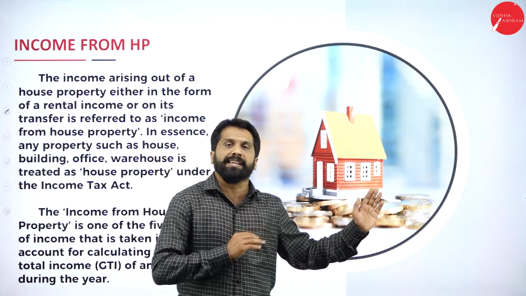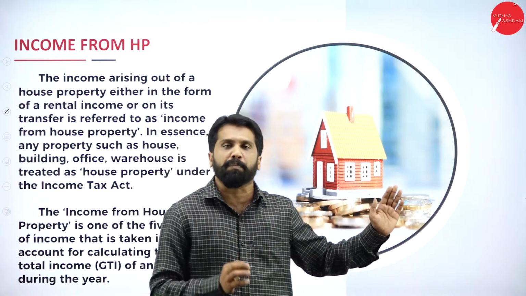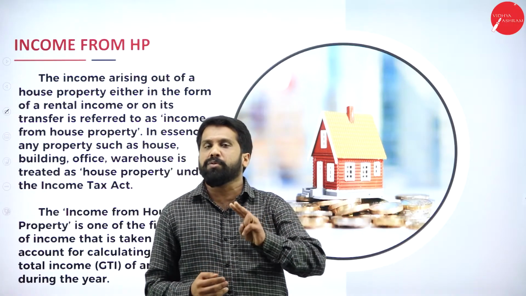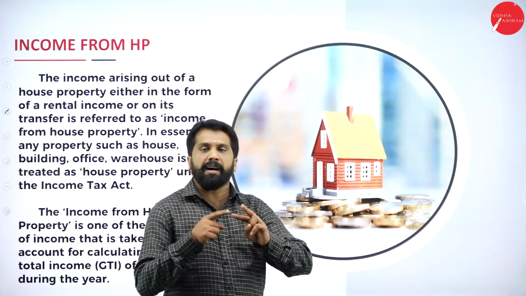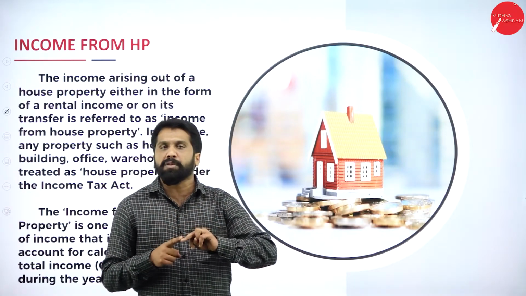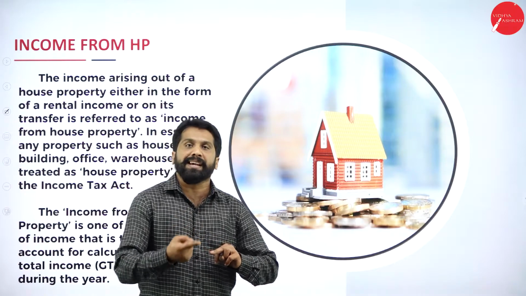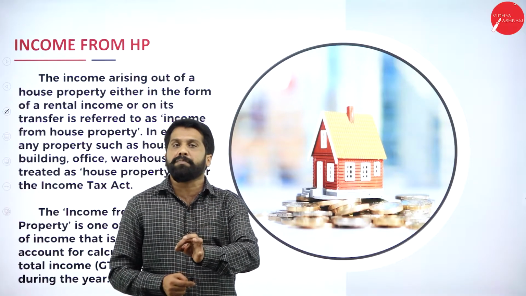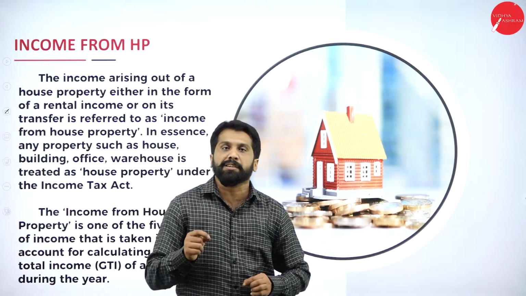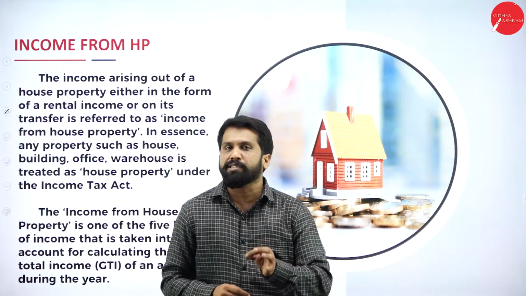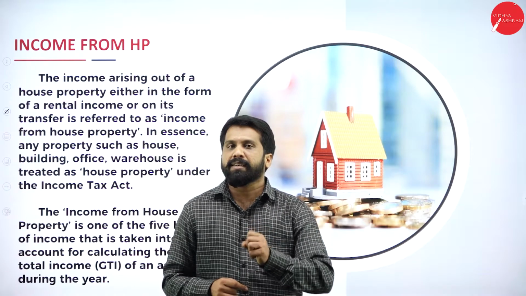Now, one more is the let out property. Maybe I have bought 2 houses. One house I am staying in and one more house I have given for rent. On the rent which you collect, you are supposed to pay tax. That is called income from house property. Hope you are clear.